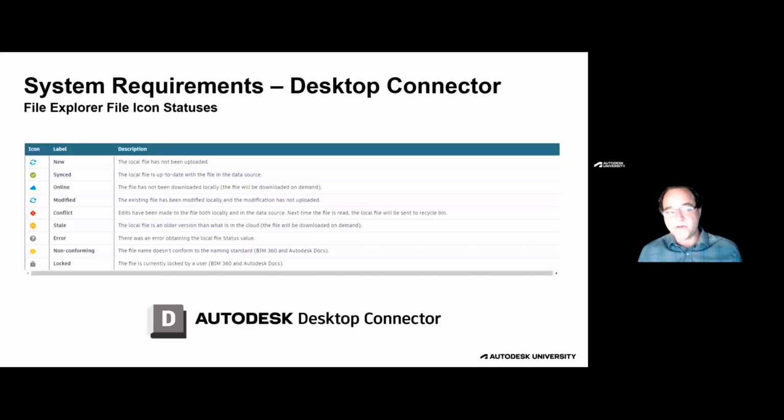Always know that BIM 360 or ACC is the source of truth. That is where the files are coming from. So when you see that the file is synchronized, that means that your file matches the file in the cloud. And I like to make that statement that way because there's a misconception that when you synchronize the file, you're actually pushing the file back to the cloud. And that is not what's happening. When you synchronize the file in File Explorer, and we'll show you that in the demo, you're actually making sure that the file on your machine matches the cloud. The cloud is the one source of truth.